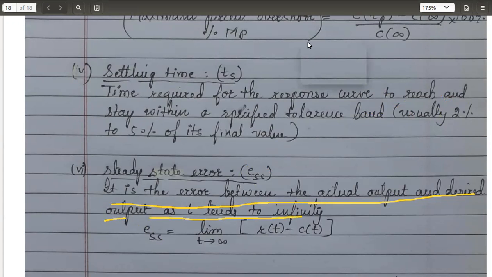So we have discussed a few of the time response specifications today, which are very important. These are the specifications which will be useful to analyze the performance of any system. Still we are remaining with these time response specifications for second order systems. Here we have just seen definitions with reference to one response curve C of t. Now we need to check these values, delay time, rise time, settling time, the peak overshoot, for a second order system. That we will continue in the next class.